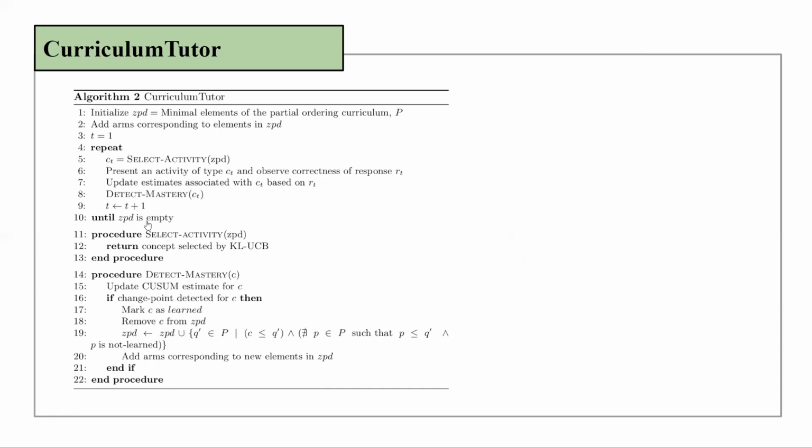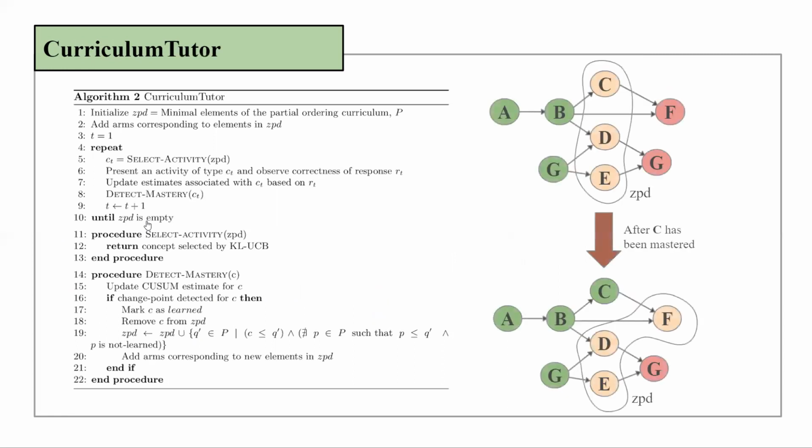The algorithm maintains a ZPD at each time step based on which activities are presented to the student. A concept is removed from the ZPD when it is determined to have been mastered. The ZPD is then updated with concepts in the not learned state, all of whose prerequisites are in the learned state. This continues until the student has mastered all the concepts in the curriculum graph. I will now describe the experimental setup to evaluate our algorithm in the domain of two-operand addition with simulated students.